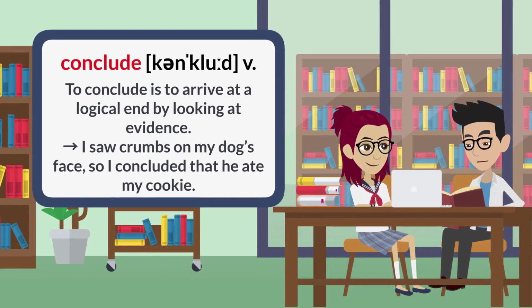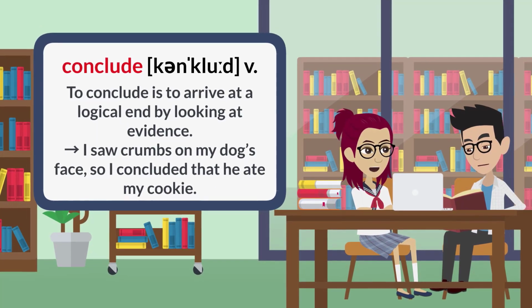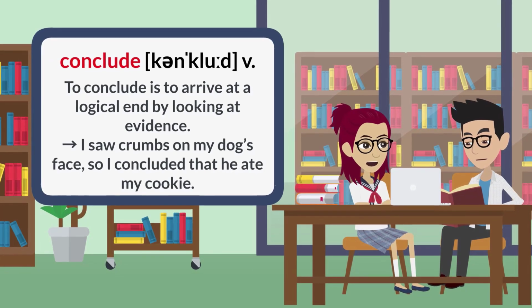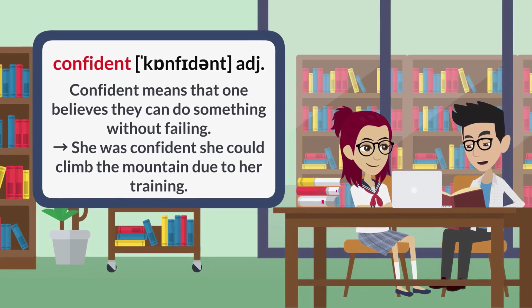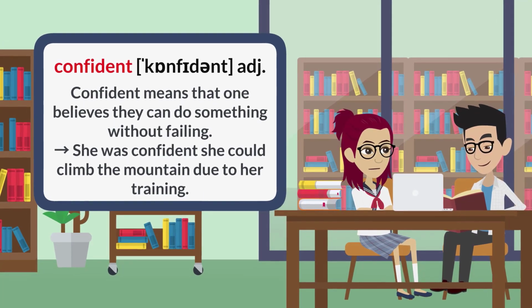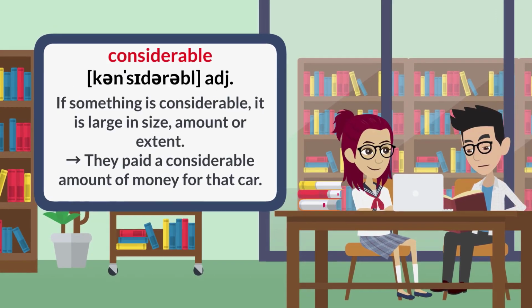To conclude is to arrive at a logical end by looking at evidence. I saw crumbs on my dog's face, so I concluded that he ate my cookie. Confident. Confident means that one believes they can do something without failing. She was confident she could climb the mountain due to her training.